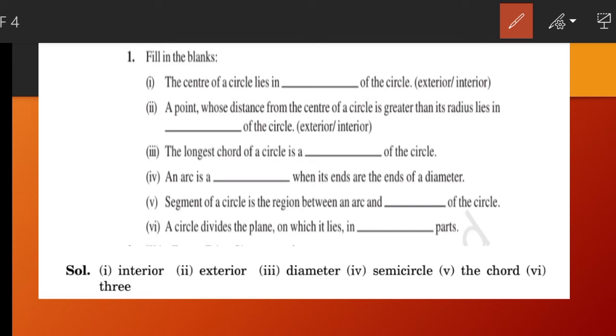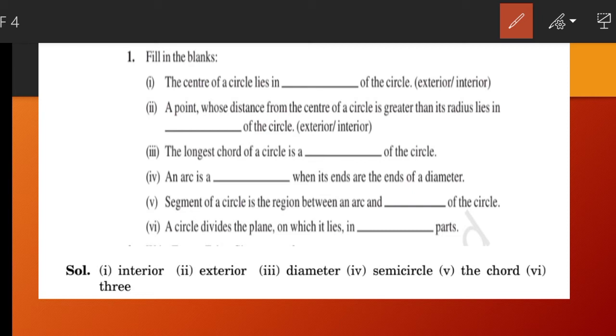The longest chord of a circle is a dash of the circle. The longest chord is always the diameter. Diameter is the longest chord of the circle. An arc is a dash when its ends are the ends of the diameter. An arc is a semicircle whenever its ends coincide with the ends of the diameter.